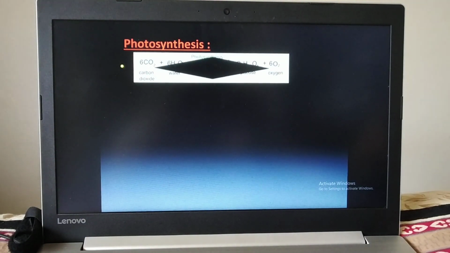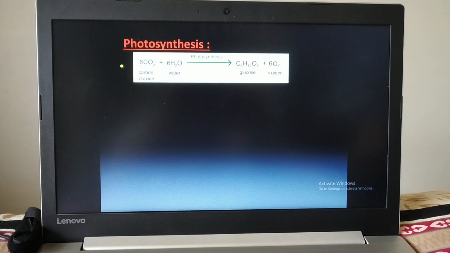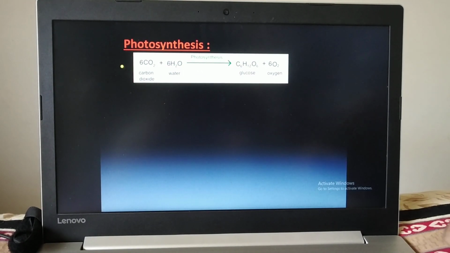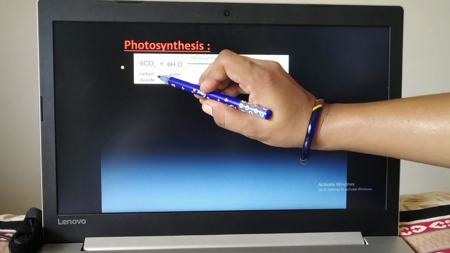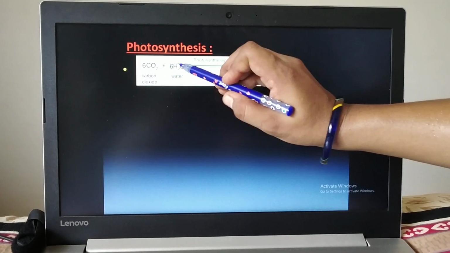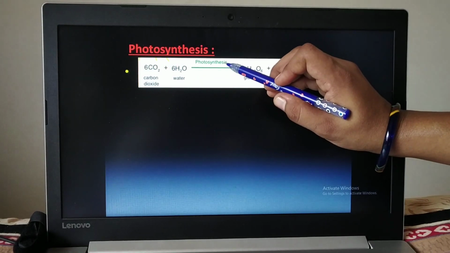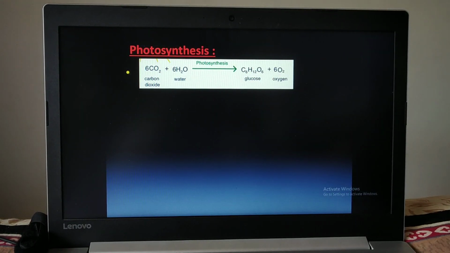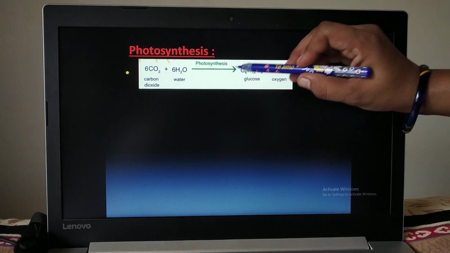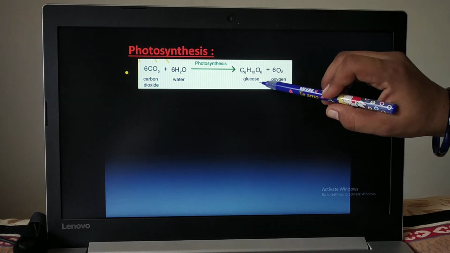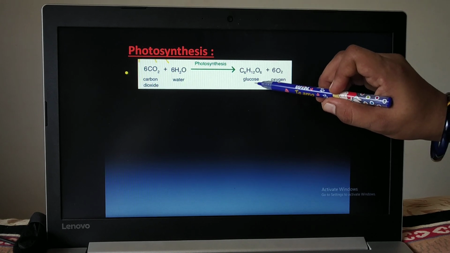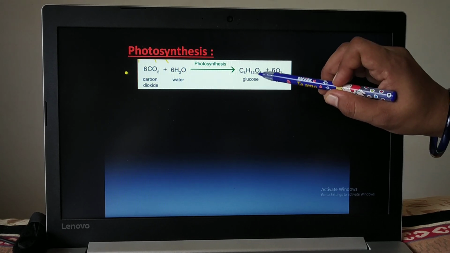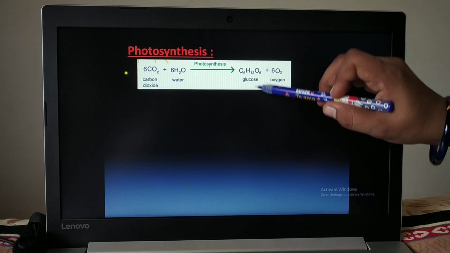So here is the chemical reaction of the process of photosynthesis. CO2, carbon dioxide, when it reacts with water in the presence of chlorophyll and sunlight, it will make glucose. The chemical formula of glucose is C6H12O6. Glucose is nothing but food made by the plants, carbohydrate.